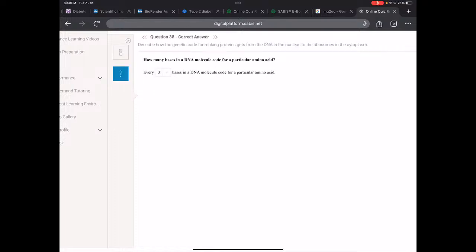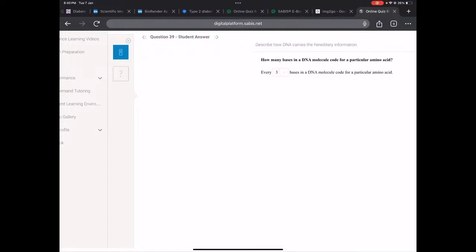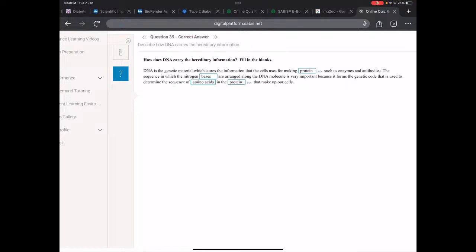I've also mentioned this, pay attention to it. Every 3 bases code for a particular amino acid. 3 bases make a codon, and we saw the genetic table, it was all 3, 3, 3, 3. So codons determine the amino acid sequence. We said DNA is what? Genetic material that stores the information to make proteins. The sequence in which the nitrogen bases are arranged is very important because it forms the genetic code that is used to determine the sequence of amino acids in the proteins that make up our cells.